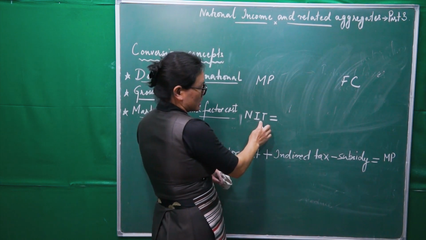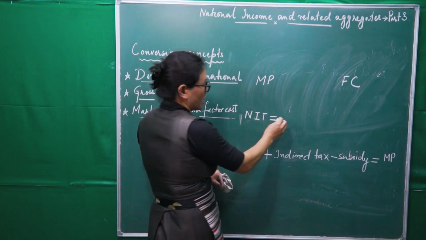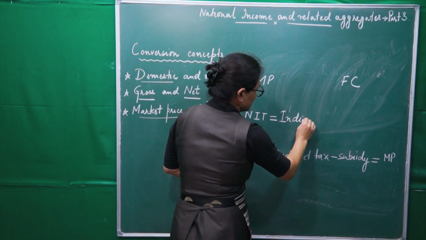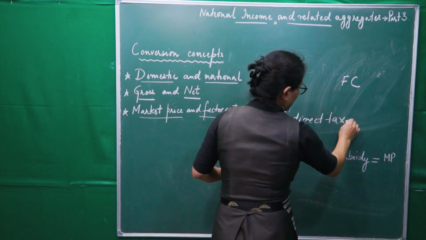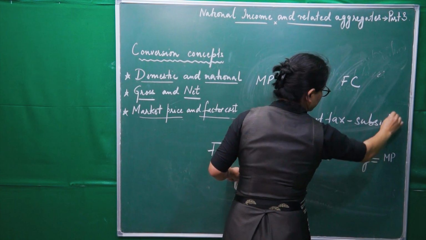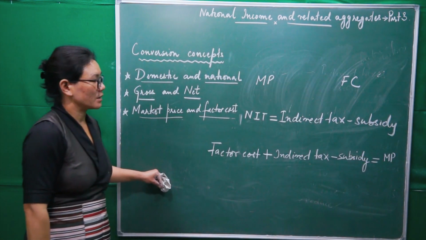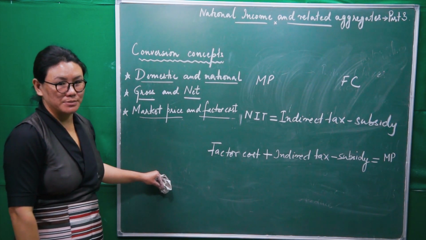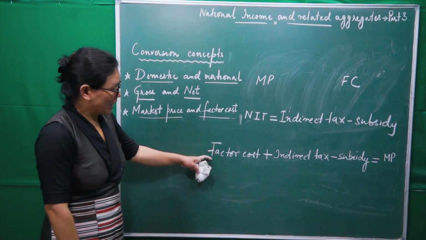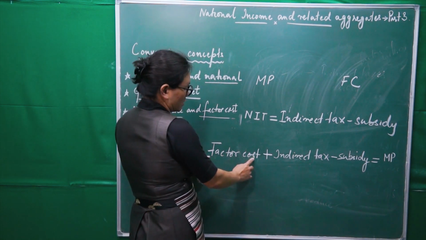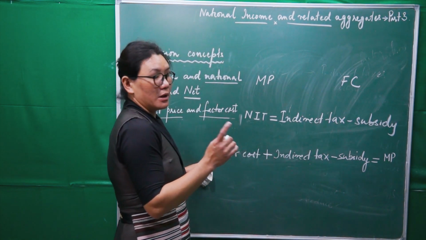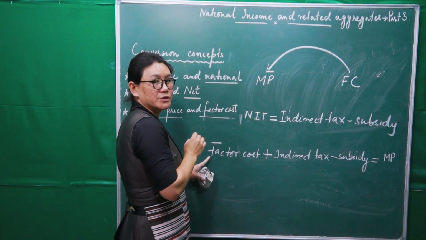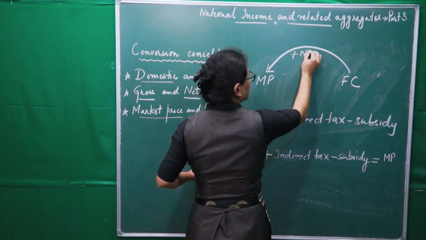To calculate this NIT, we have to consider indirect tax minus subsidy. This is the formula to calculate NIT. Indirect tax minus subsidy. Is that clear? Now under this, what we have done, see here, factor cost. When we convert this into market price, we have to add NIT.